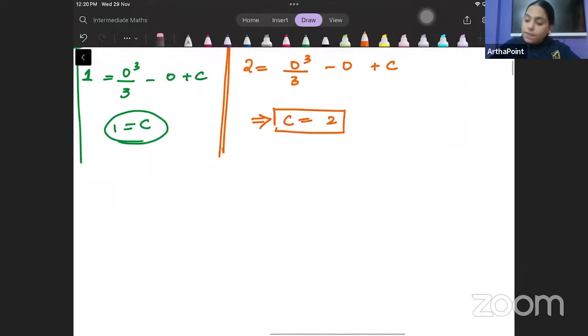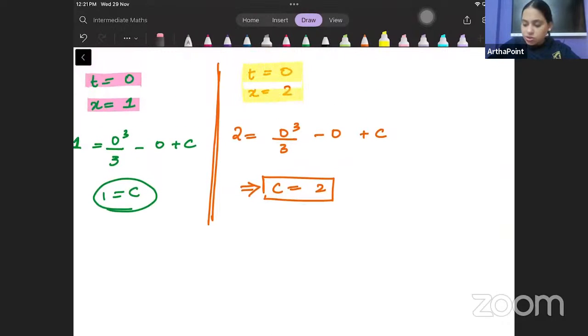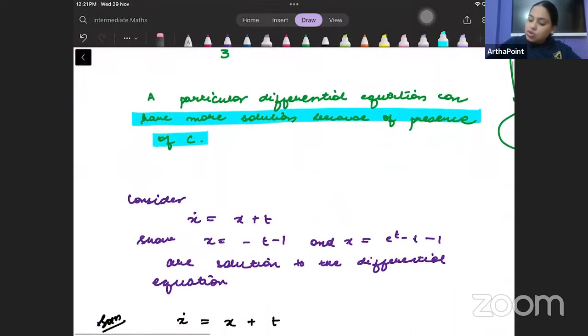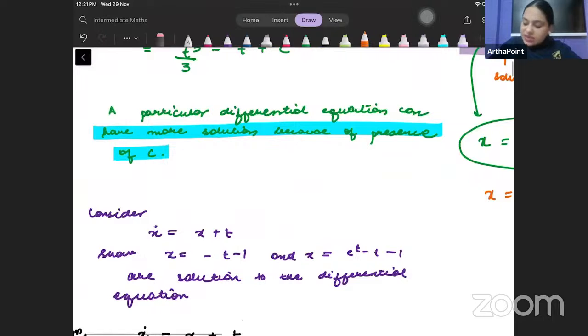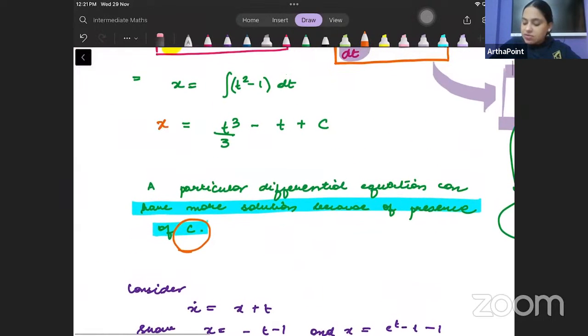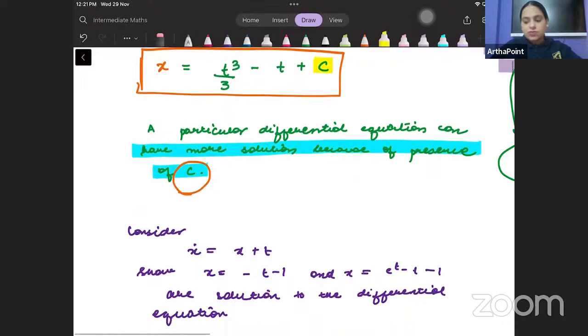So on the basis of your initial conditions, you will be able to find the value of c. Right, beta? As this c will change based on the initial conditions, this same differential equation will keep taking different forms because of the presence of c, which will take different values.